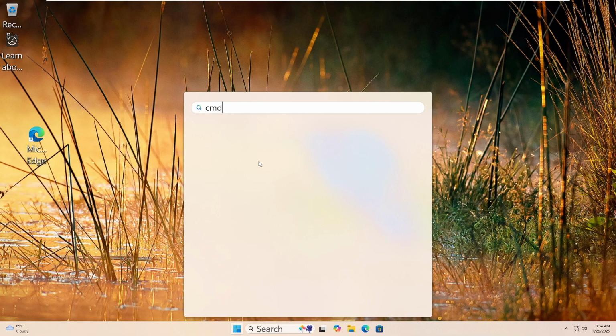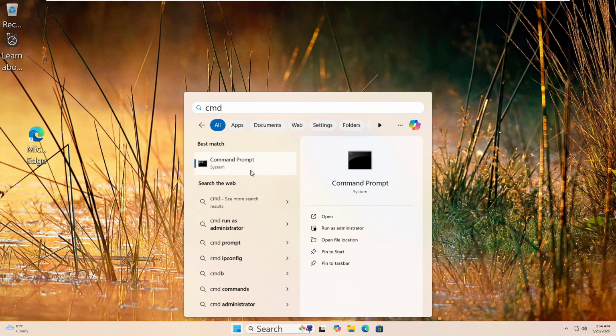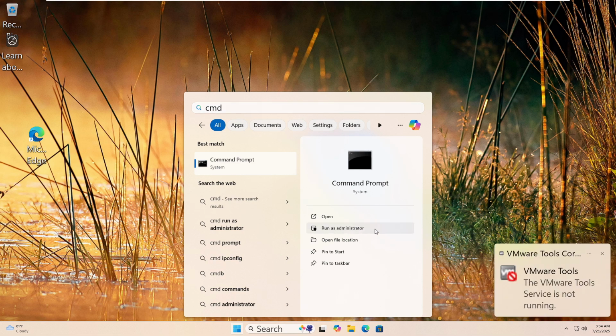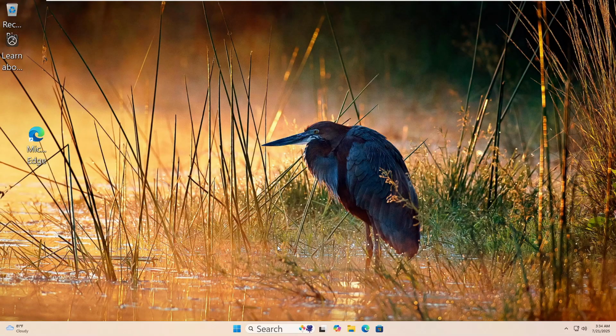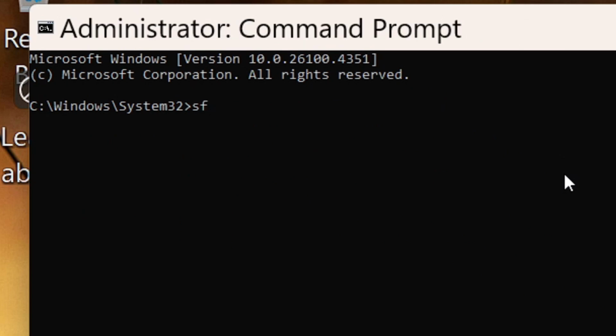Let's run the System File Checker. Click the Start button and type CMD in the search box. Right-click Command Prompt and choose Run as Administrator. If you see a prompt, click Yes. Now type this command, SFC /scannow. Then hit Enter.